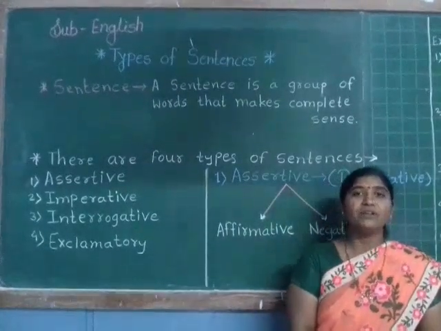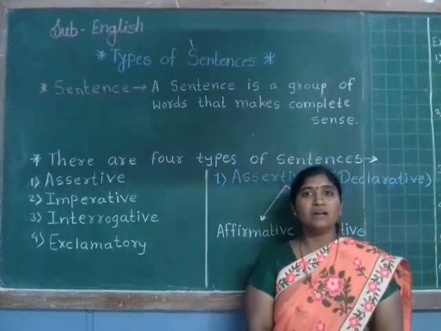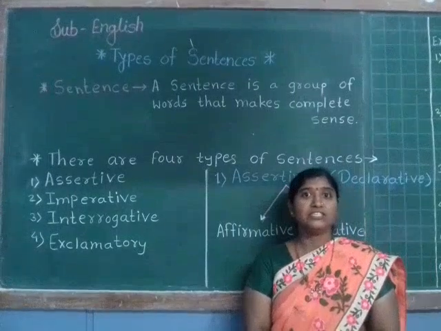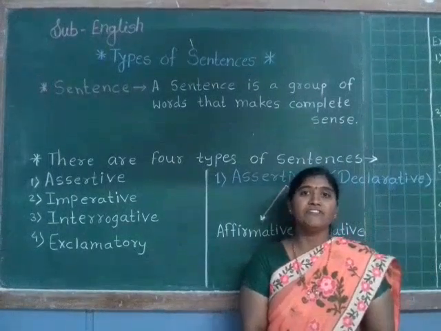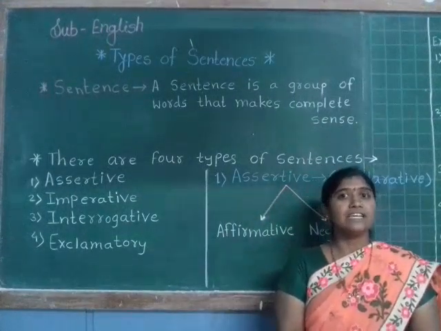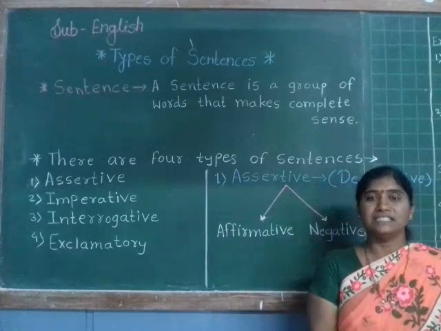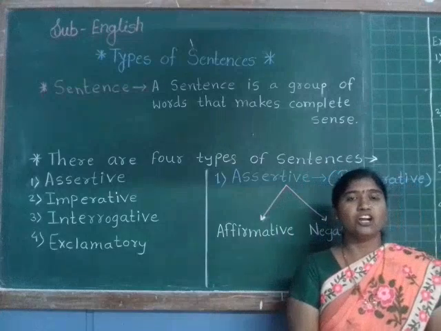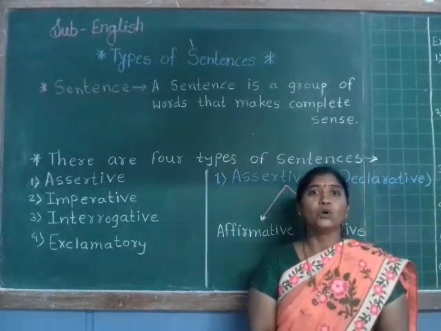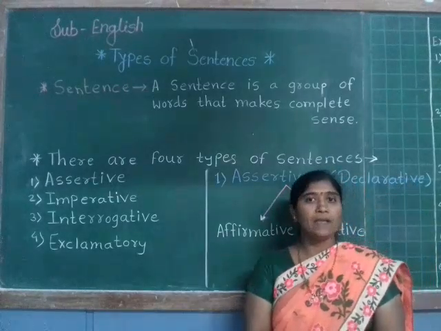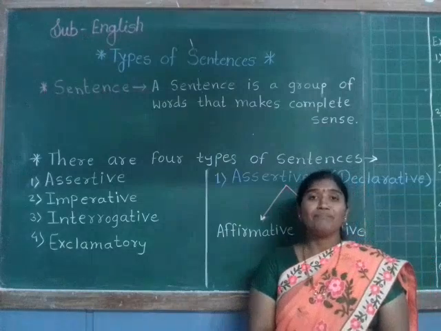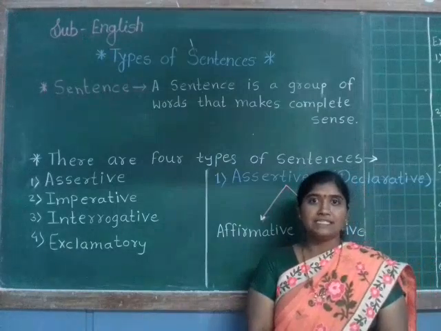In English grammar, today we are going to learn about types of sentences. First, we will see the definition of a sentence. A sentence is a group of words that makes complete sense. Means, in short, sentence means group of words. Okay. Therefore, there are four types of sentences.